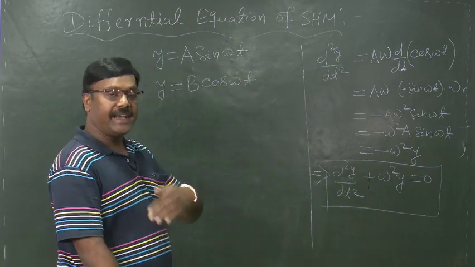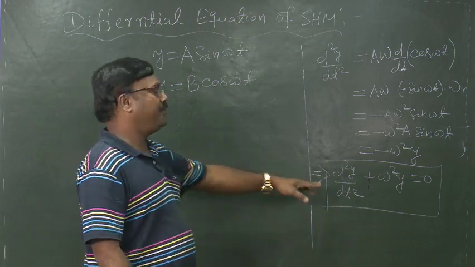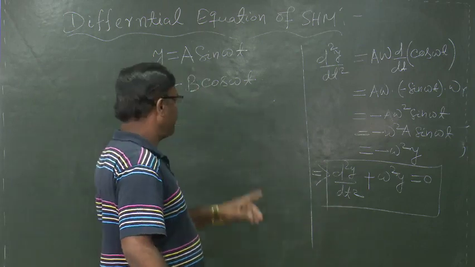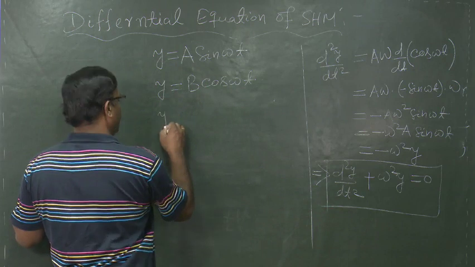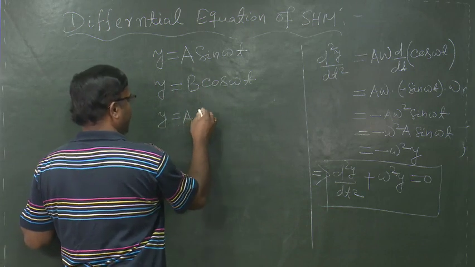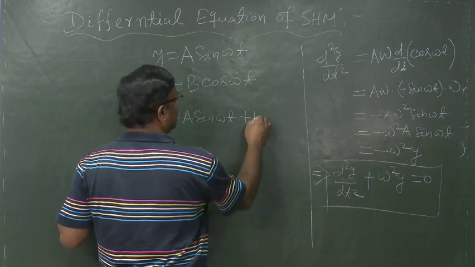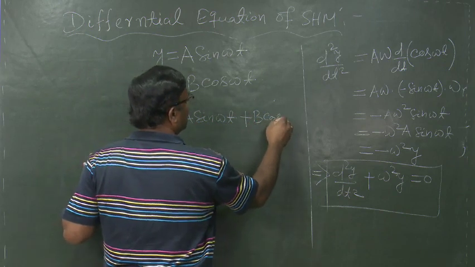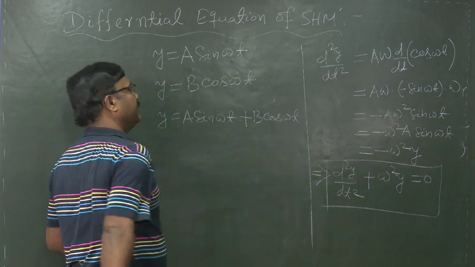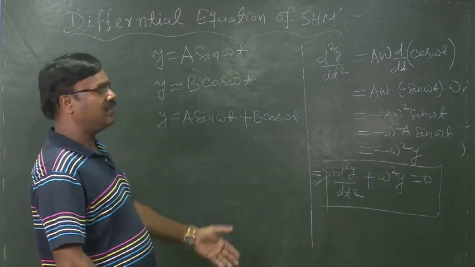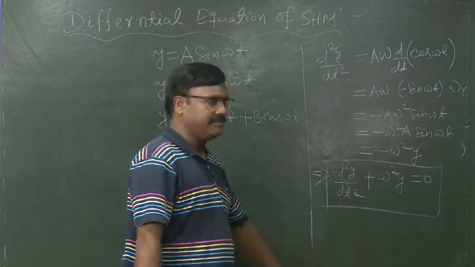Similarly, another solution of this differential equation of SHM will be y equal to a sin omega t plus b cos omega t. Exactly proceeding in the similar manner, we can arrive at here.